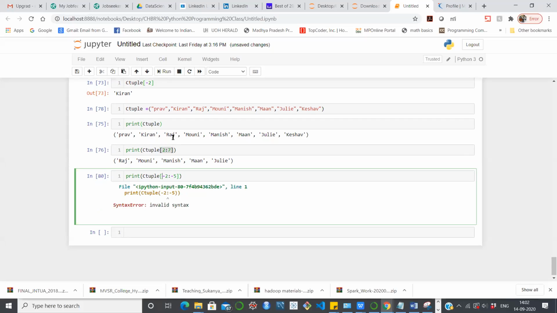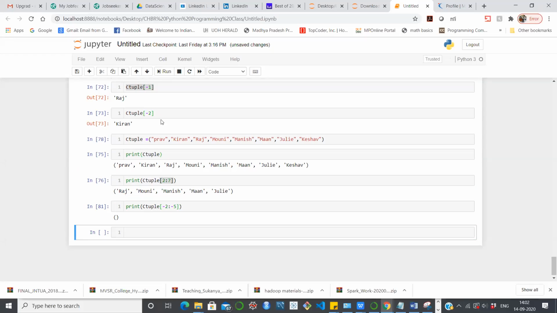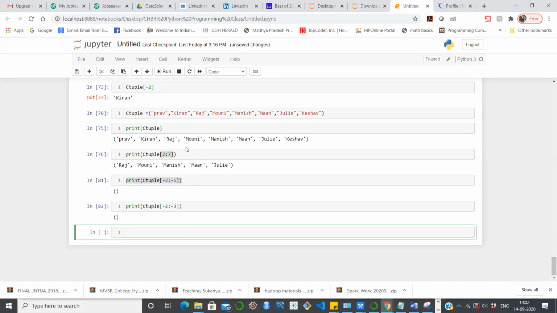A few more people can guess why we are getting it like this. Yeah, please make an attempt. Okay, let me write like this. Do you think we will get anything? No. Okay. And another time, let us write something like this.